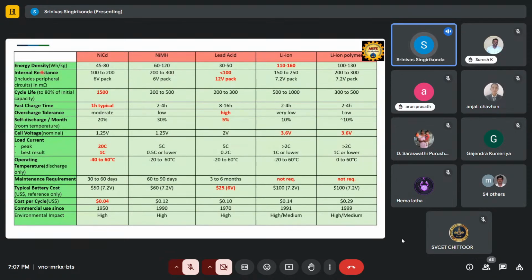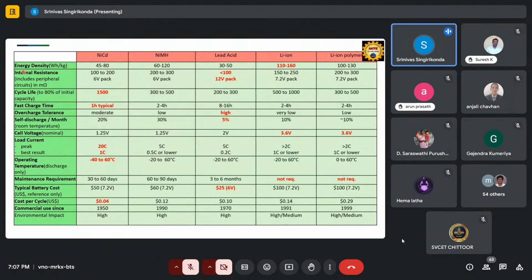In the comparison, the different factors are energy density, internal resistance, life cycle, charging time, overall tolerance, and self-discharge. Energy density is how much energy it can withstand per kg, how many watt hours per kg it is capable of producing per cell. Among nickel cadmium, nickel metal hydride, lead acid, lithium ion, and lithium polymer batteries, lithium ion has a high energy density compared to the others.